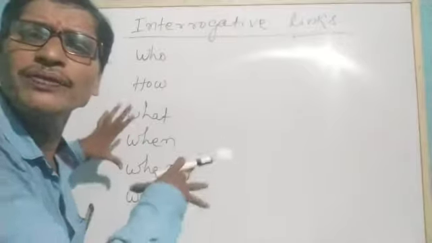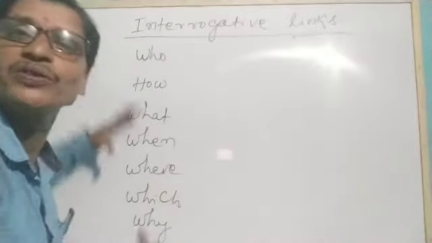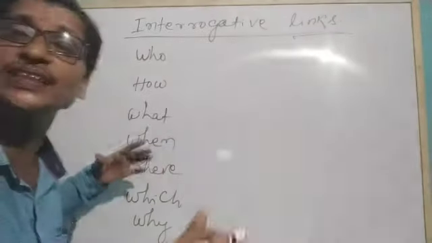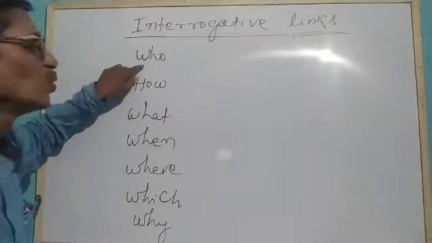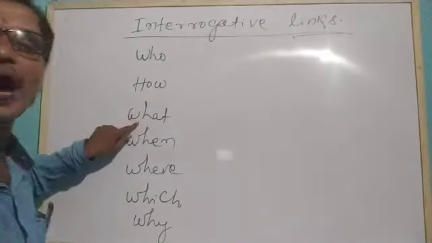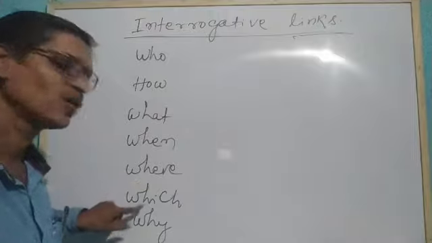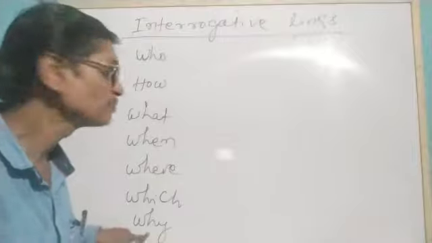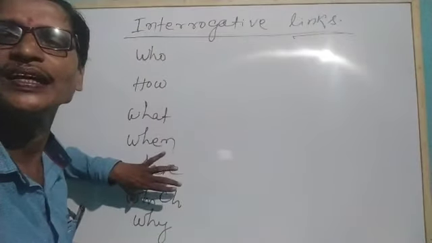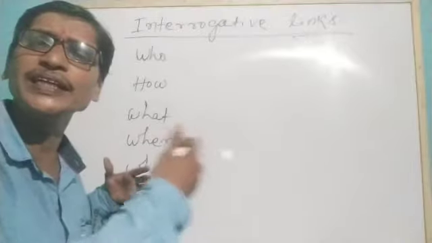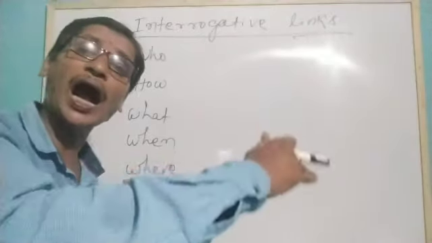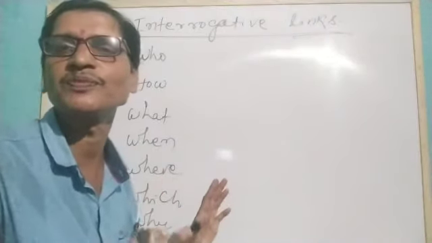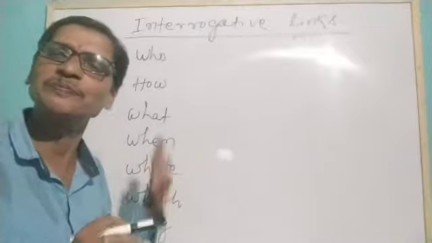Normally we ask questions using such words: who, how, what, when, where, which, and why. There are several other words also, but let us first discuss how they are used to form interrogative sentences, and after that we will understand how they are used as interrogative links.